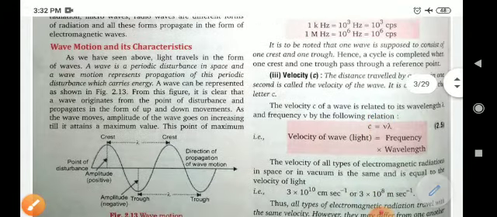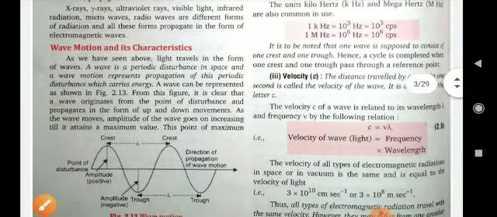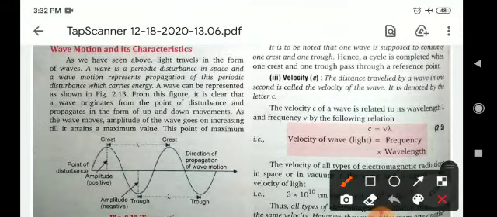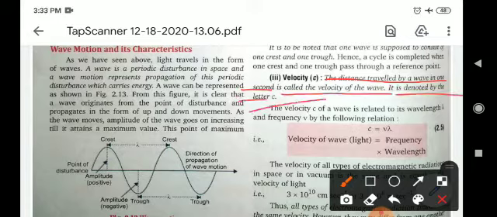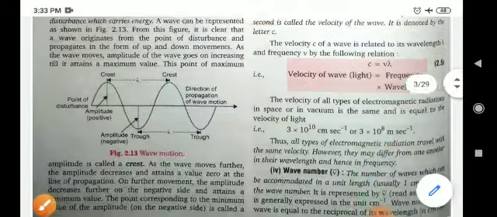Now velocity. The distance traveled by the wave in 1 second is known as the velocity of the wave, and it is denoted by the letter c. The velocity c of a wave is related to its wavelength lambda and frequency nu by the following relation: c equals nu lambda. So velocity of wave equals frequency into wavelength.